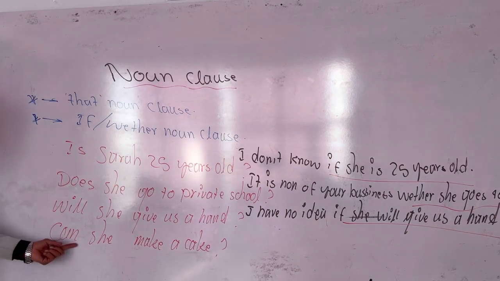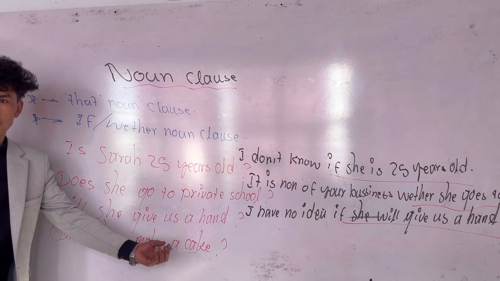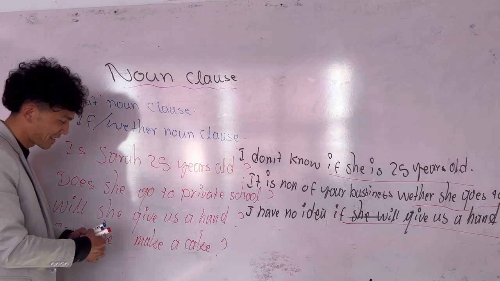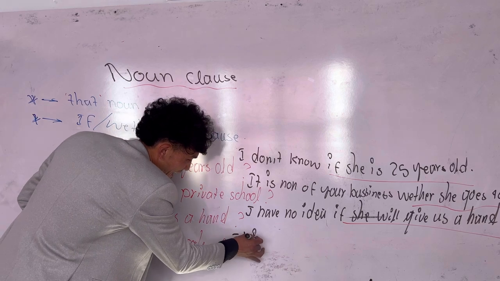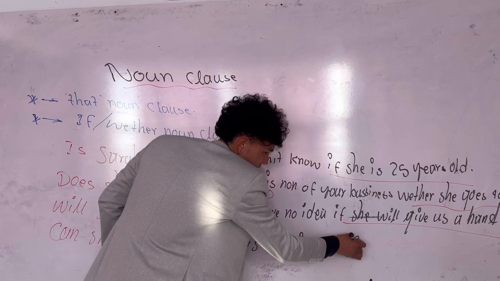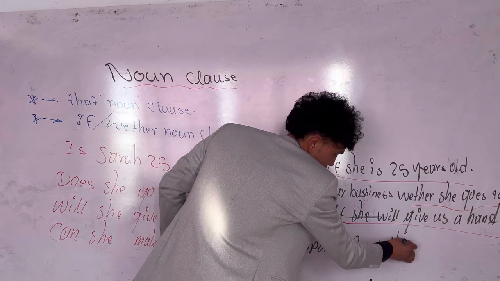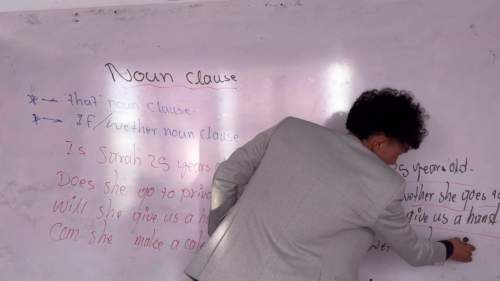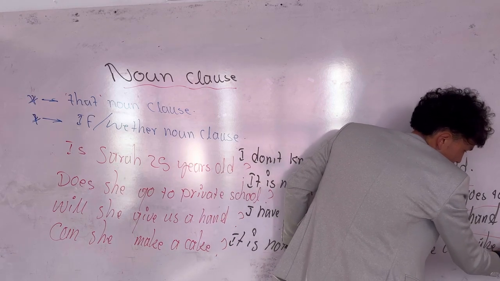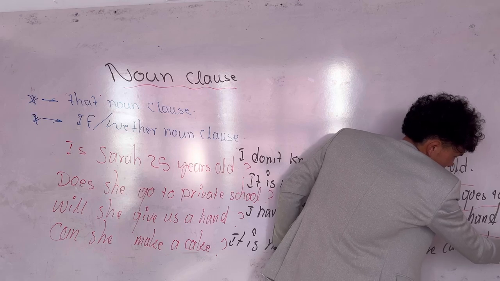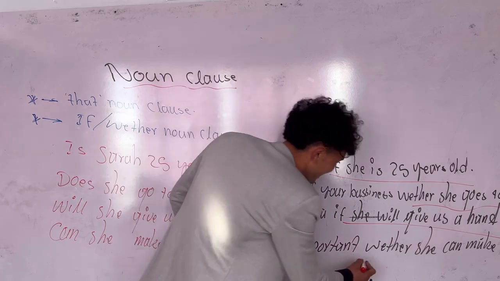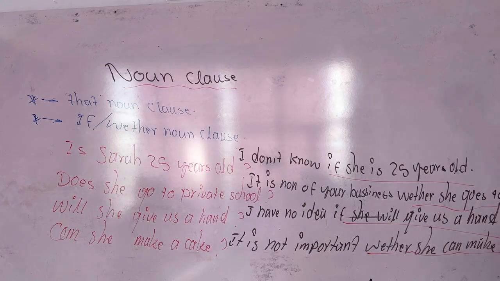So, what about this one? Can she make a cake? It's not important if she can. Okay, correct. It is not important whether she can make a cake. A cake. Can you spell it, please? Thank you. I almost forgot about it. Okay, that is all. Any questions?